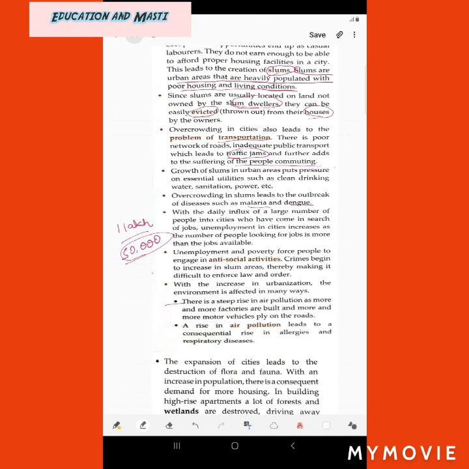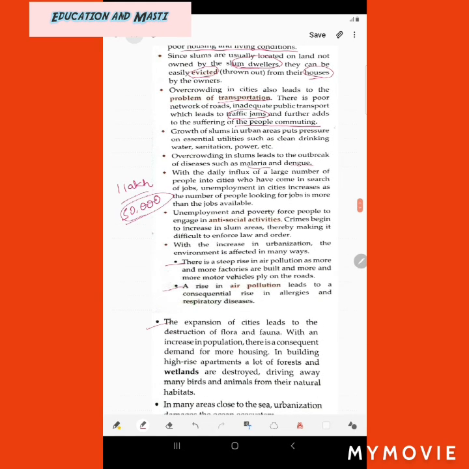How does air pollution increase? Because of the smoke which is being left out by the factories and because of the motor vehicles which ply on the roads. So there is a steep rise in air pollution. Then a rise in air pollution leads to a consequential rise in allergies and respiratory diseases. Means if there is more and more air pollution, then there will be a rise in allergy and respiratory diseases like asthma, bronchitis and all those things.